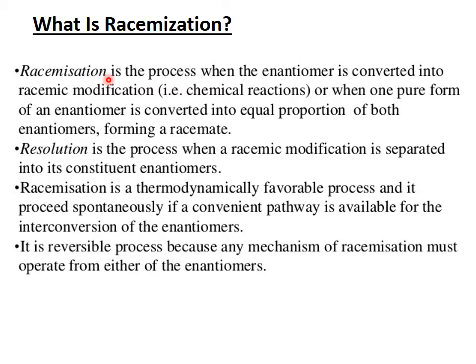Or when one pure form of an enantiomer is converted into equal proportion of both enantiomers, forming a racemate. When equal proportion of both the enantiomers are formed during the course of a chemical reaction and a racemate is formed, this process is called racemization.